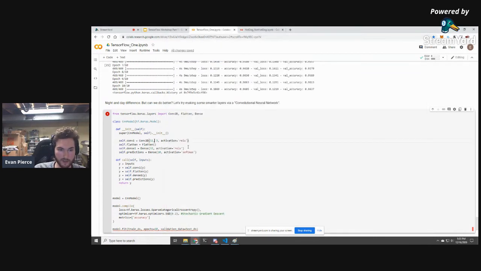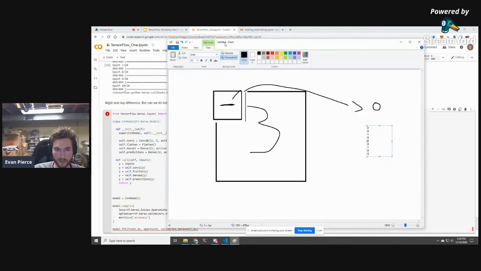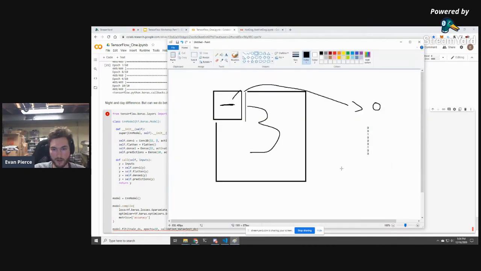Now we can take a look at the parameters that we put in here. This 32 represents the number of filters that we're putting in, and this 3 right here represents the size of the filter in squares. So we have 32 3x3 filters. If we wanted to visualize that just a little bit, we have a 3x3 filter.